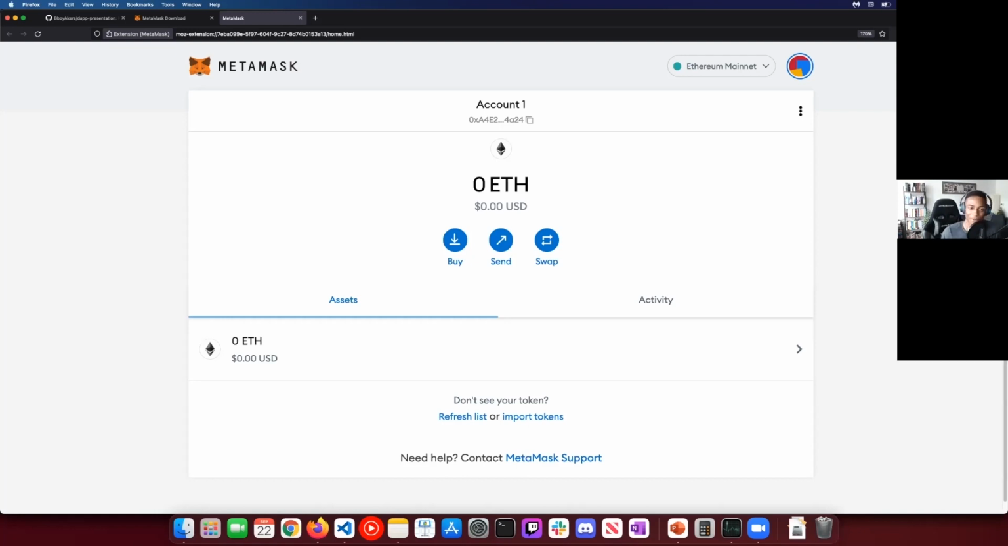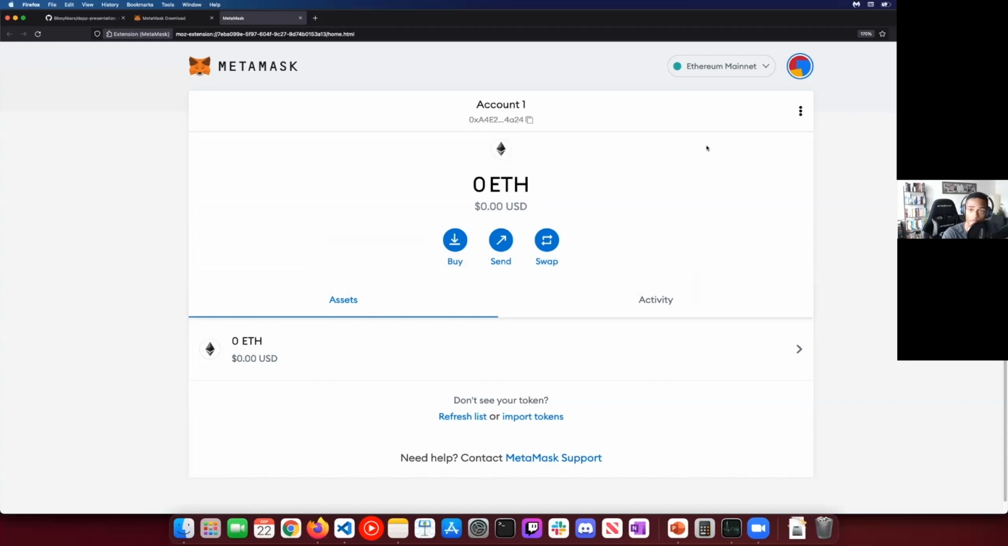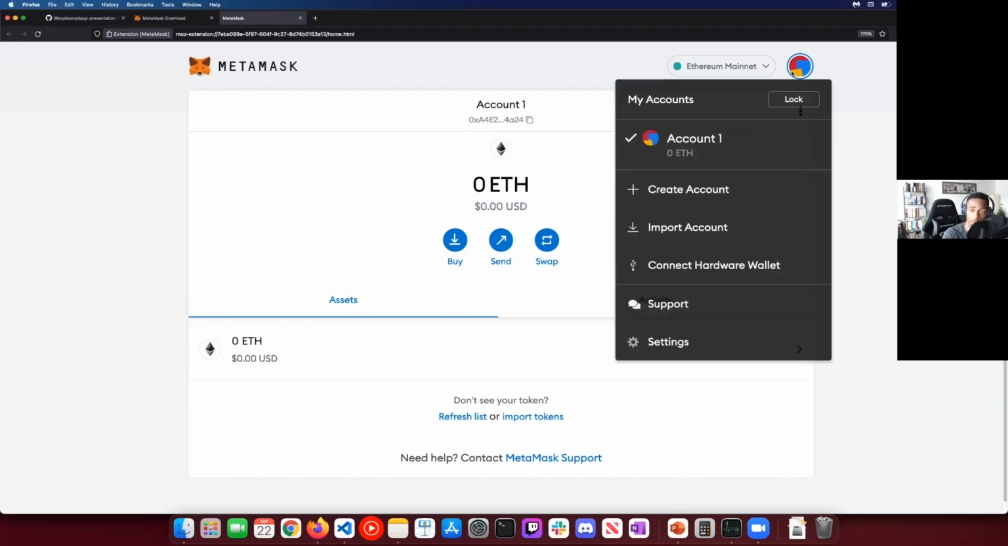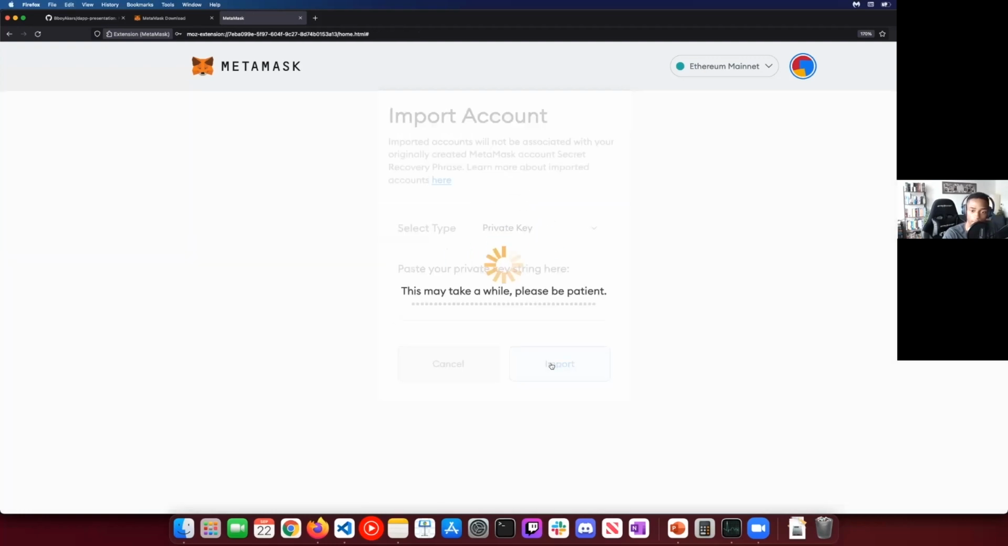So now that we have our wallet installed, I just kind of did the whole full screen to make it easier. What we're going to do now is use one of these accounts. So we're going to copy this account and copy that private key. Once we copy that private key, we're going to click on this in the top right corner and go to import account. And then it says paste your private key string here. So we're going to paste that and go ahead and import.